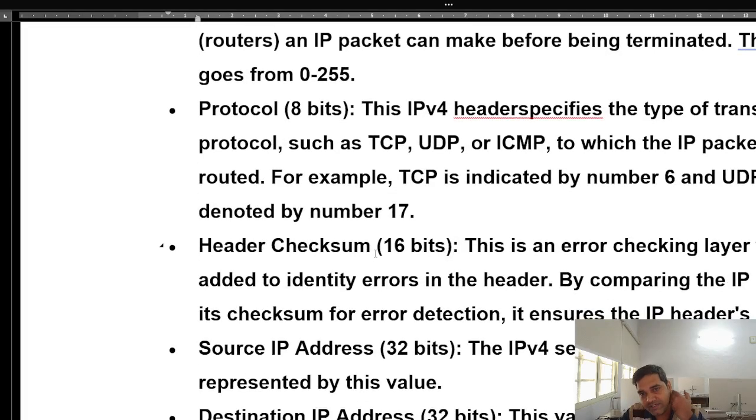Protocol, 8 bits. IP version 4 has to specify the type of transport layer protocol, which protocol it is using at its transport layer: TCP, UDP, ICMP. UDP is called the User Datagram Protocol. This is also called the connectionless protocol. It is very fast. TCP is the connection-oriented protocol. It is slow in comparison to UDP. TCP is indicated by the number 6 and UDP is denoted by number 17 in the protocol bits.